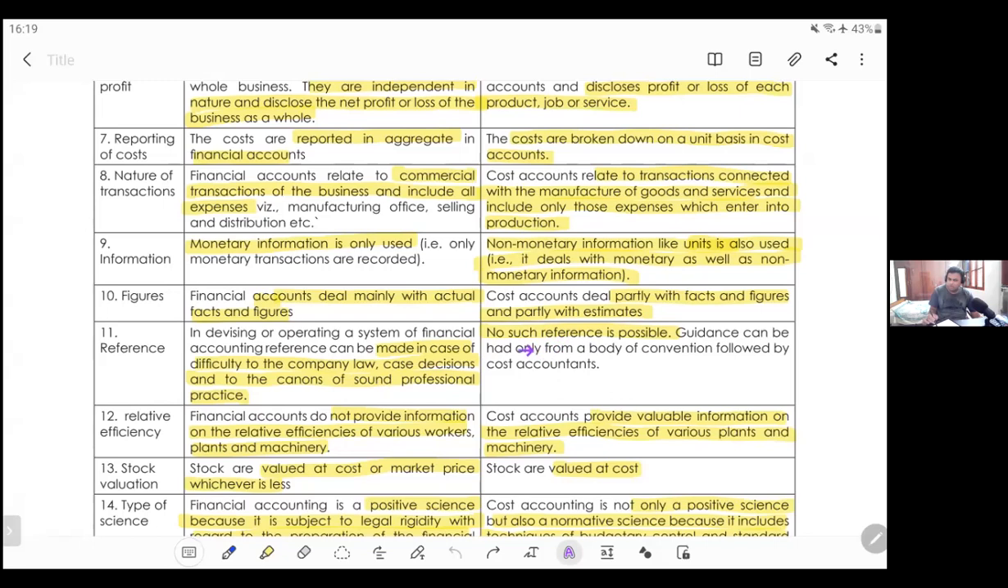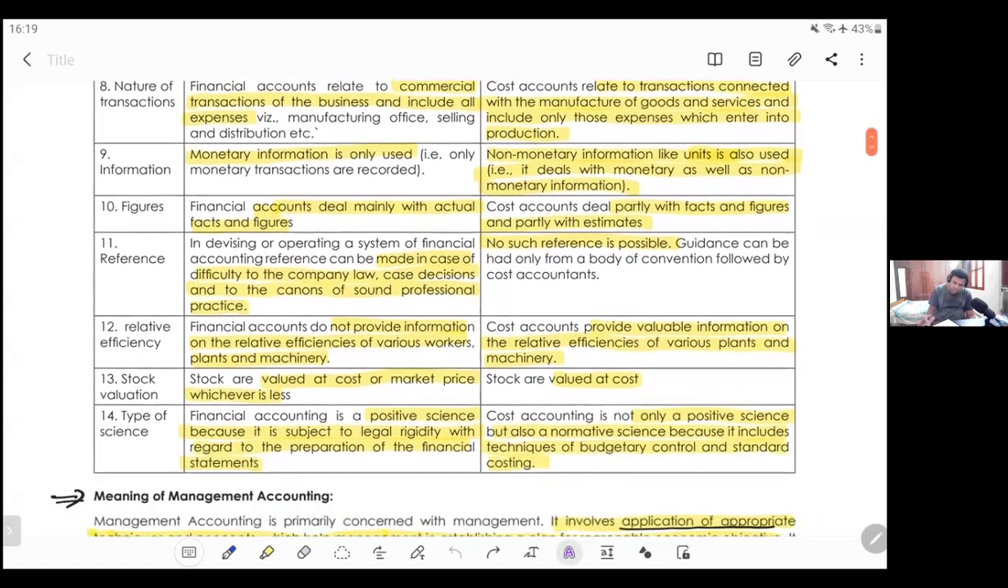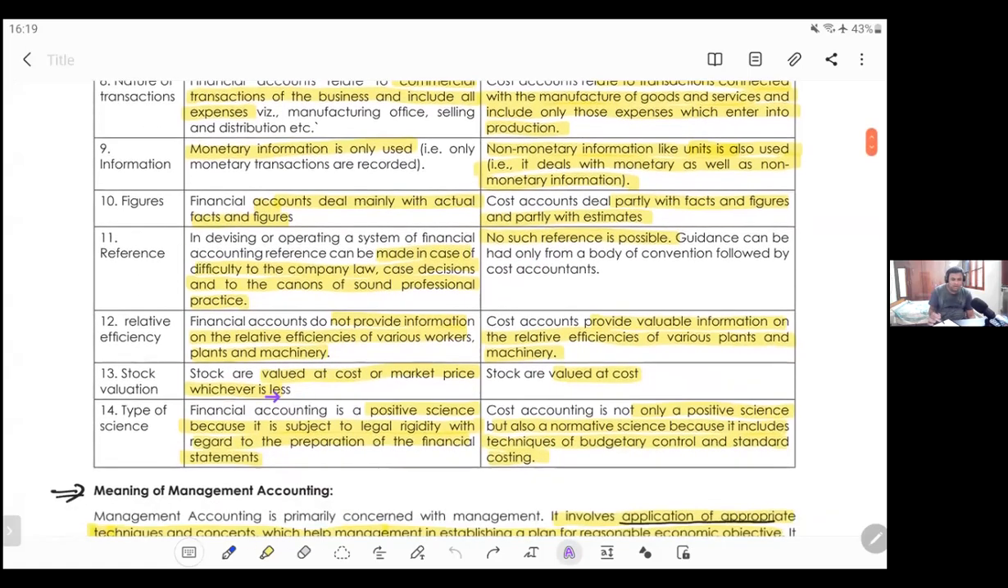As I said, there is no format of cost sheet. Relative efficiency: they don't provide efficiency of workers, all those things. They just say profit, they just say loss. Here workers' efficiency will be given. We calculate efficiency ratios, all those things. Next, stock valuation: valued at cost or market price, whichever is lower. Here valued at cost. In costing we won't consider market price. As I said, we will never touch the selling price. We will touch only one thing, and that is cost.